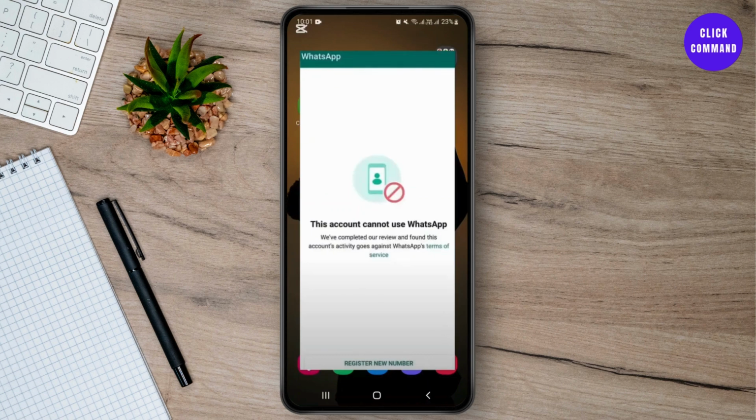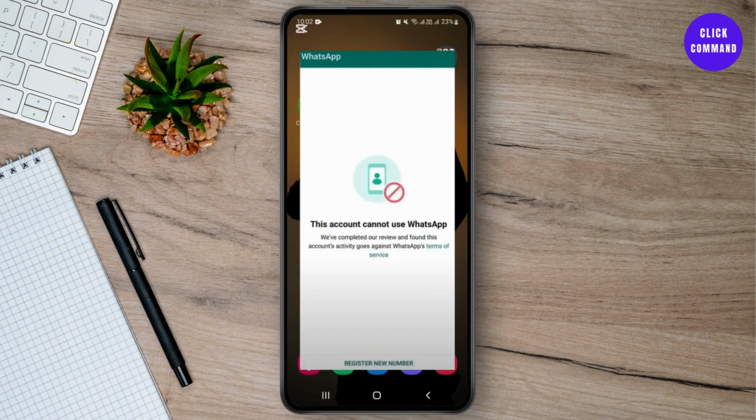While you are trying to log in with your phone number on WhatsApp, it might show you that this account can't use WhatsApp. You can face this problem. It means that your account has been banned for several reasons. This can happen for a number of reasons, including your activities and violations of the terms of service, using a third-party app to access WhatsApp, and sending too many messages or calls or spamming others. So if your phone number has been banned,